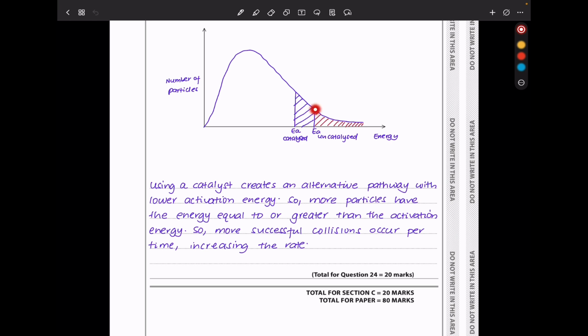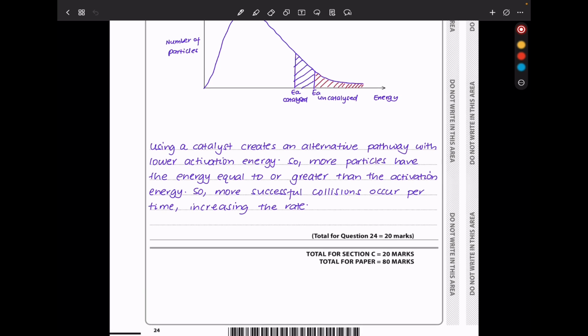From this diagram we can see the number of particles with energy equal to or greater than the activation energy in an uncatalyzed reaction is going to be less than the number of particles with energy equal to or greater than the activation energy when the reaction is catalyzed. So I said using a catalyst creates an alternative pathway with lower activation energy, so more particles have energy equal to or greater than the activation energy, so more successful collisions occur per unit time, increasing the rate.